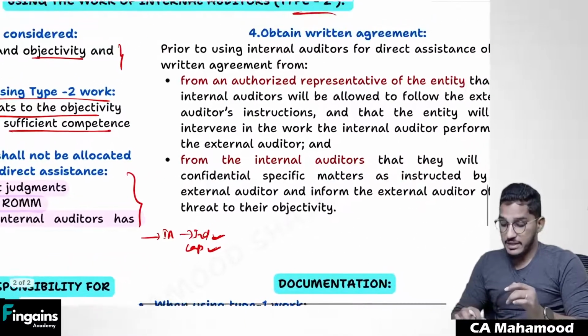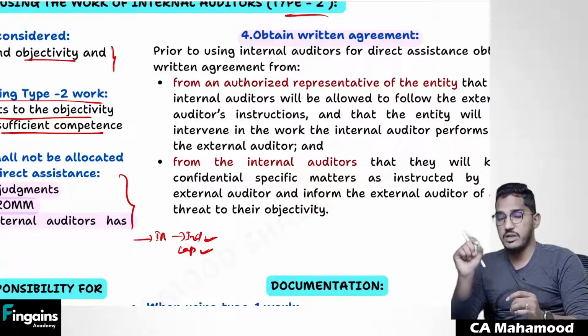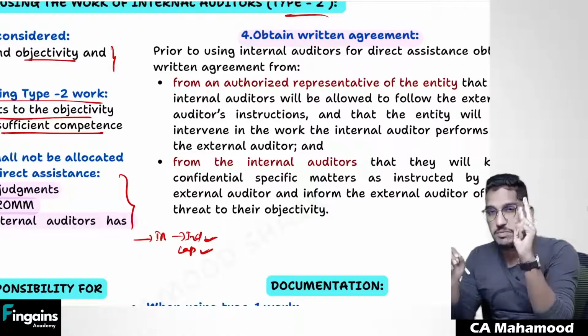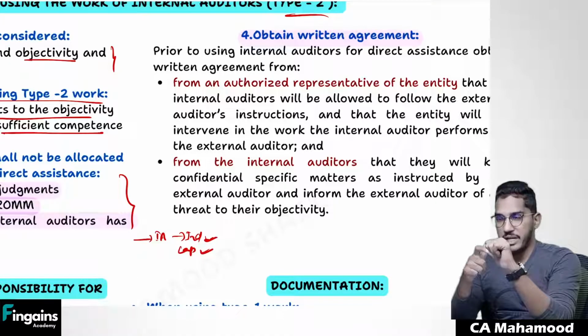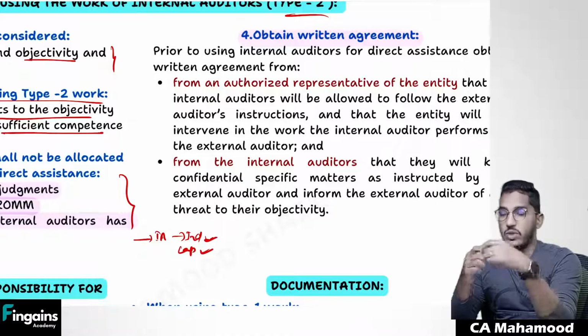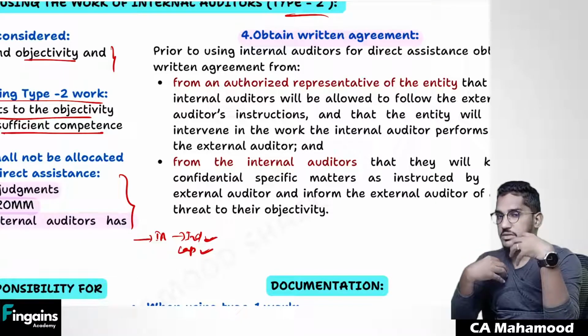And one more thing also, standard says you have to obtain written agreement. If you want to make use of internal auditors for direct assistance, you need to obtain written agreement from two people. Number one, you need to obtain written agreement from the management that they will permit the internal auditors to work for us and they will not interfere when the internal auditors are working for us. Why?